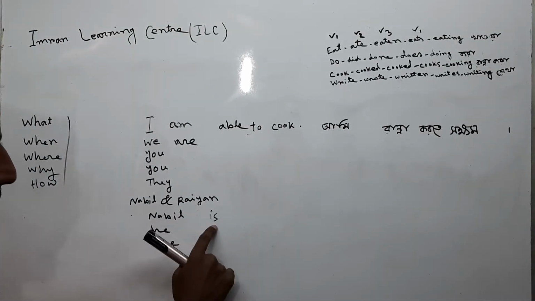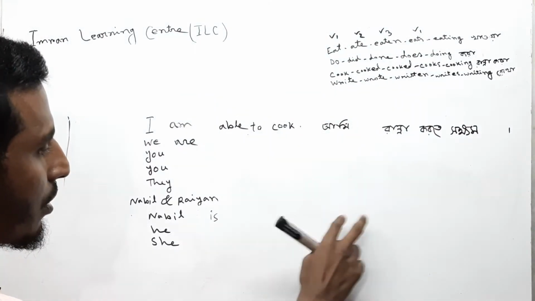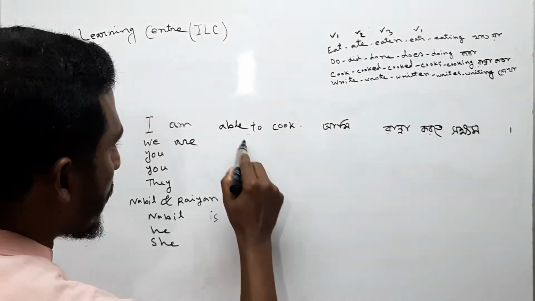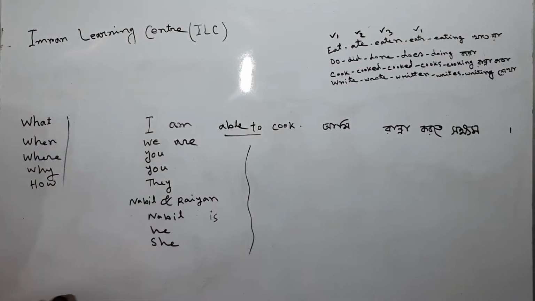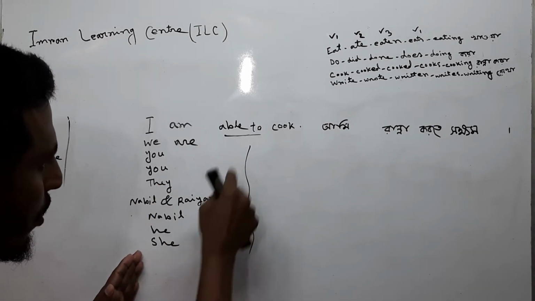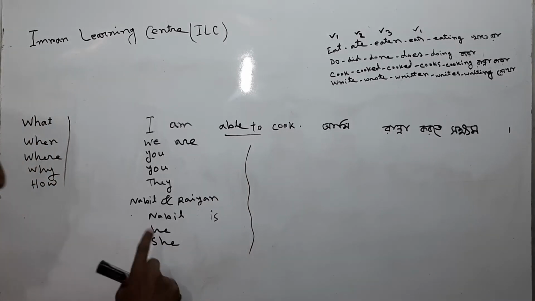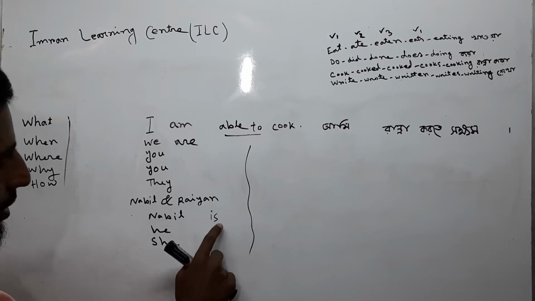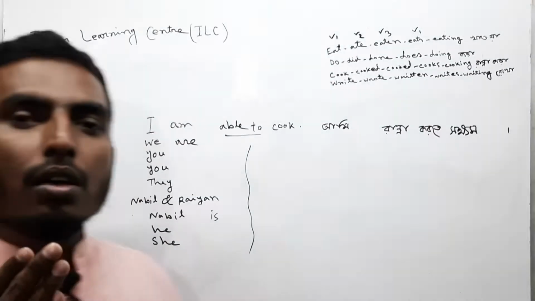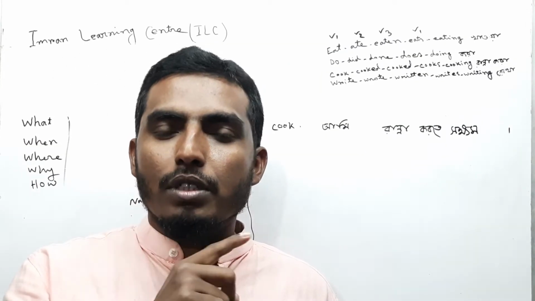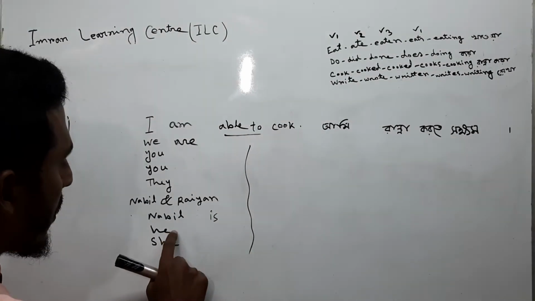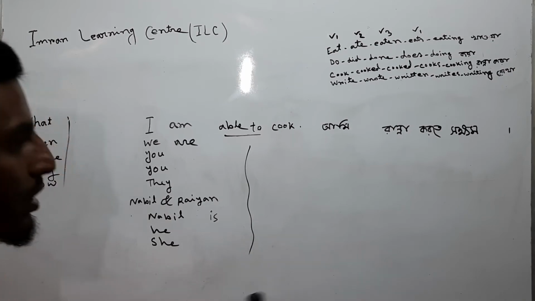Whenever you are using a singular noun then you have to add is with this singular noun, and then able to, then the base form of the action verb. Nabil is able to cook. Always we have to use able to with every subject, with any kind of subject we are using here. If we use a singular subject then we have to use is, and if we use plural then we have to use are, and always remember that we have to use am with I. So Nabil is able to cook. He is able to cook. She is able to cook.